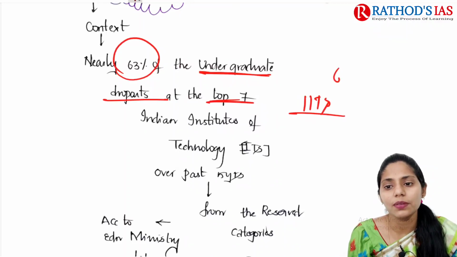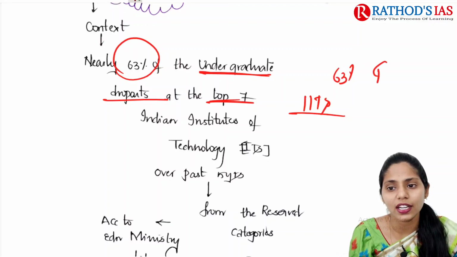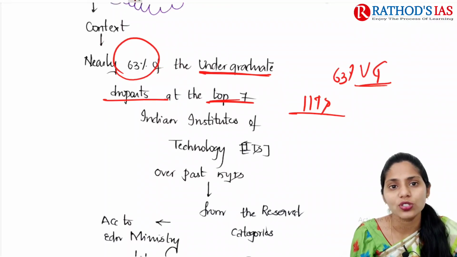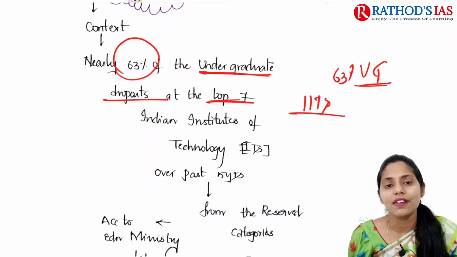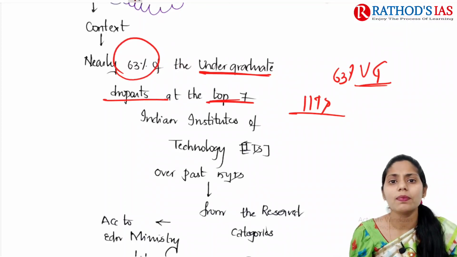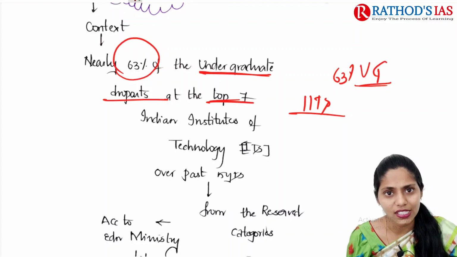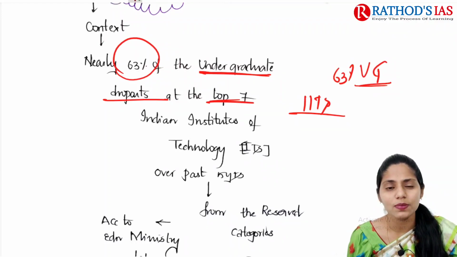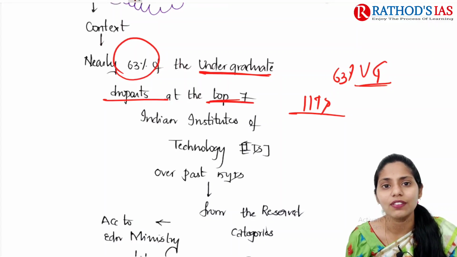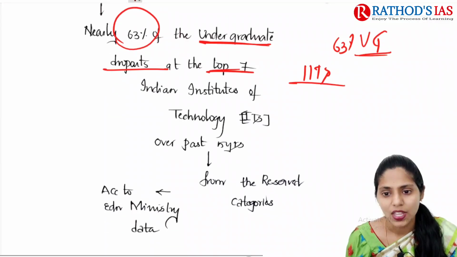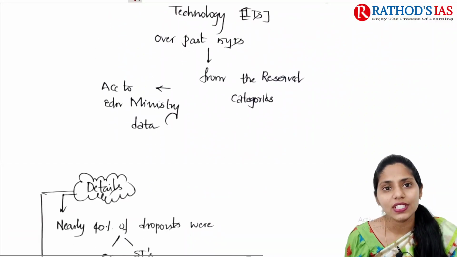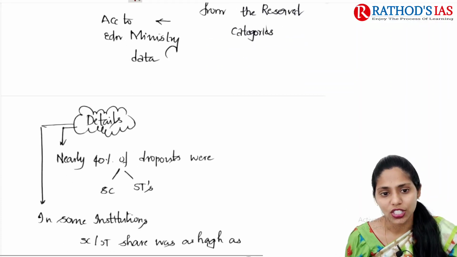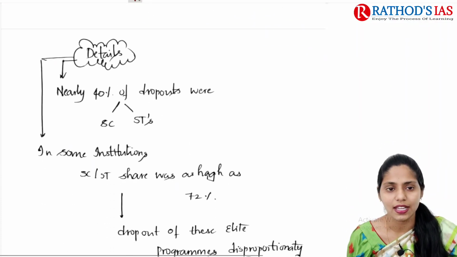So 63% of undergraduate, UG, dropouts are seen at the top 7 Indian Institutes of Technology over the past 5 years. Dropouts means students are simply leaving their courses. And this is the data given by the Ministry of Education, so it is authenticated data. Now let us see some important details.